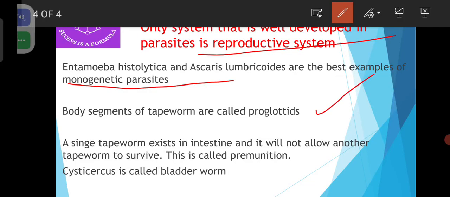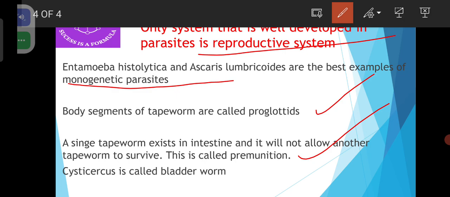A single tapeworm exists in the intestine. That means it will not allow any other tapeworm to survive. If a Taenia solium is present, it doesn't allow another Taenia solium to survive in the same intestine. This process, where a single tapeworm exists in the intestine and will not allow another tapeworm to survive, is called premonition.